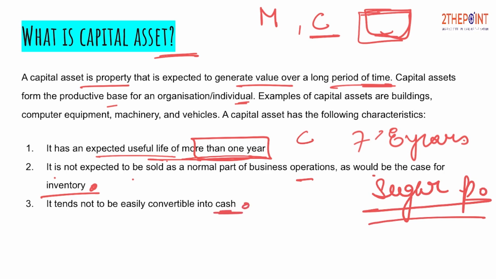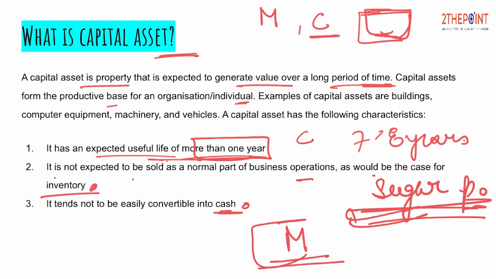Yes, it takes time. If I compare a sugar packet and a machinery that is installed to convert sugarcane into sugar, which is more readily convertible into cash? Anyone can come and I can easily find a buyer for the sugar packet, rather than getting a buyer for my machinery that helps me convert sugarcane into sugar.